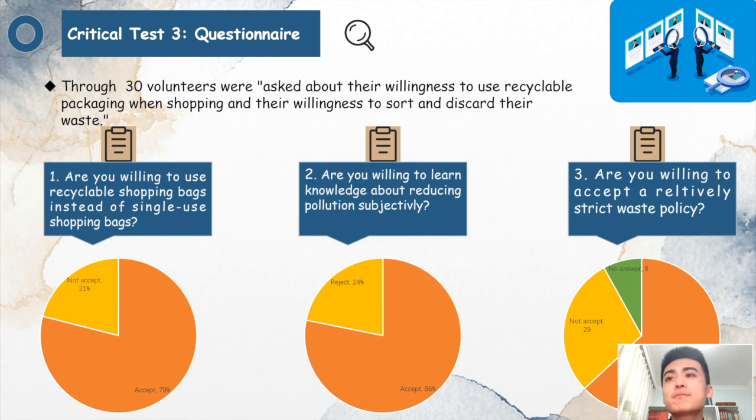For the final test, we took a formal questionnaire, asking people if they are willing to increase some contribution to the environment in different ways. As you can see in the results, most of the people are willing to do something to reduce their waste through the different ways, like use recycled bags or learn some knowledge about reducing the pollution. So that is my part, and in the next part, Hui will elaborate our final solution.